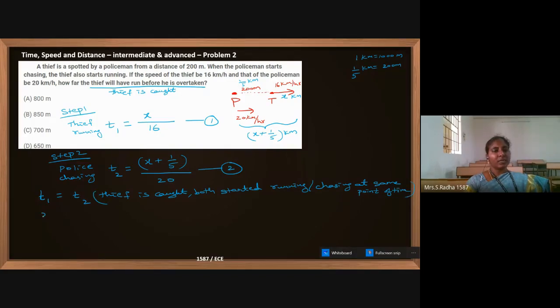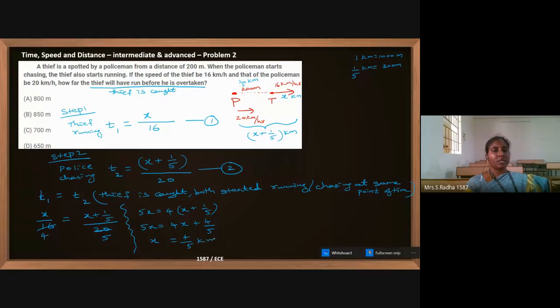Now t1 is nothing but x by 16, and t2 is nothing but x plus 1 by 5 divided by 20. Now one equation, one unknown variable. If you simplify, we will come up with the x value. If you cross multiply, it is 5x equal to 4 times x plus 1 by 5. Now 5x equal to 4x plus 4 by 5, and the x value equals 4 by 5.